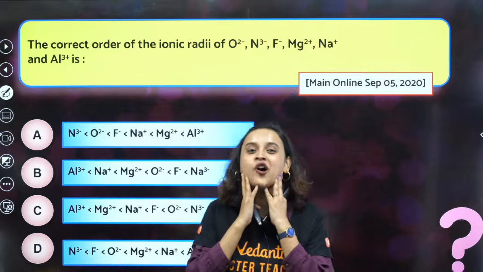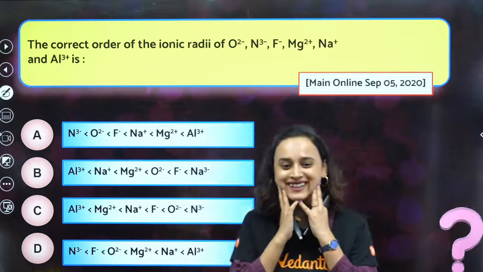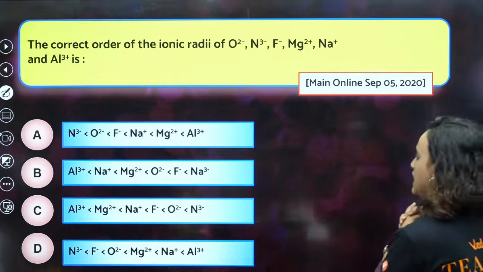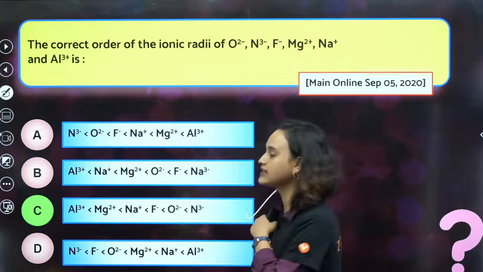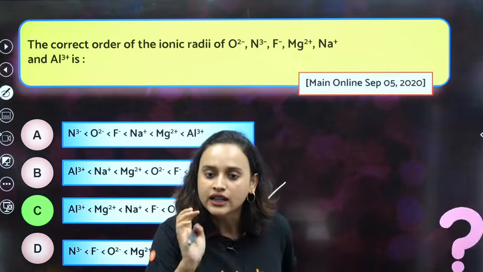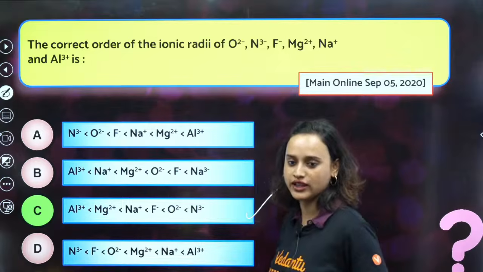Ion, radius of an ion, that is ionic radii, okay? Yes. Okay, Al3 plus, Mg2 plus, Na plus, F minus, O2 minus, N3 minus. Very good. Option C is the correct answer. Who was the first one who answered? Rahim. Yes, Rahim, you are right. Absolutely right. Very good.